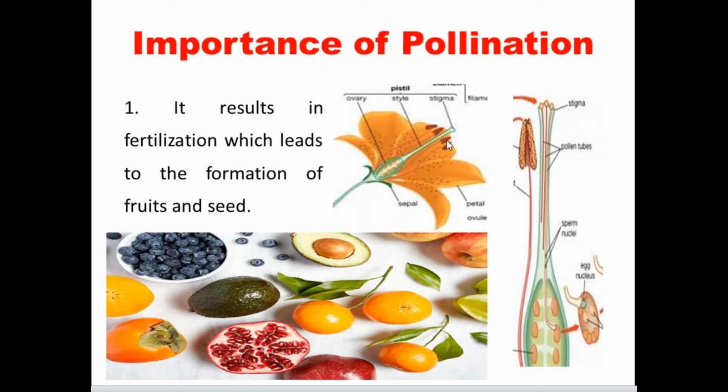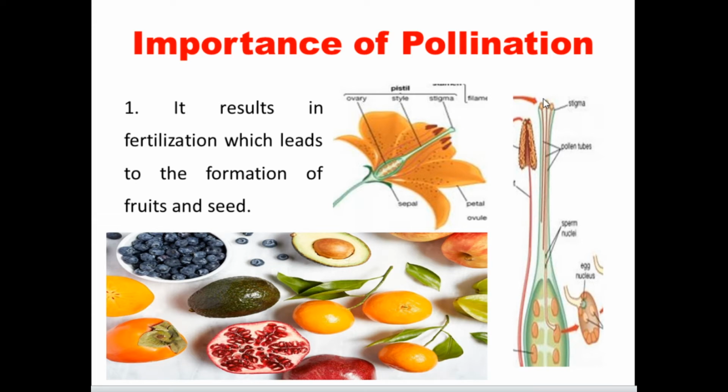Many stamens are called the androecium. The stamen consists of the anther, and the anther consists of the pollen grains. So the pollen grains have to reach the stigma. That is what we have studied as pollination.